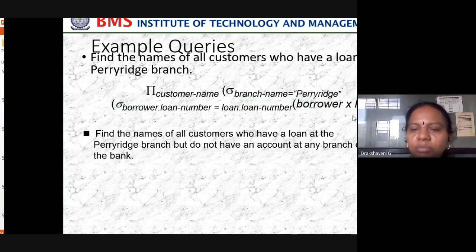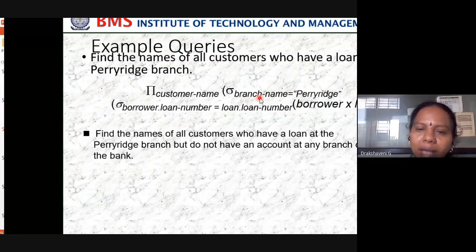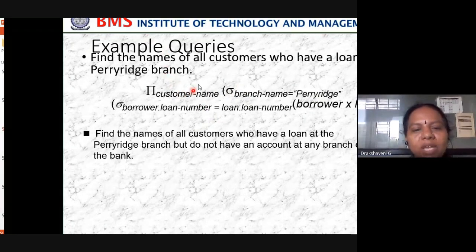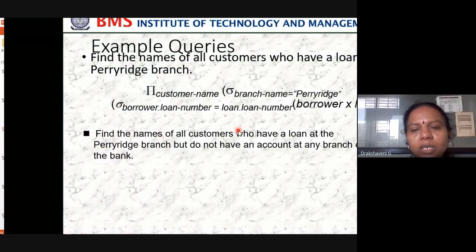So this is the Cartesian product. Borrower and loan, where the borrower table's loan number and the loan table's loan number should be the same, and the branch name is Perryridge. I want the customer names of the people whose branch is Perryridge. I want all those names. So like this, we have to write the queries for relational algebra. But you should know which operator to use when. You should read the query two or three times, then see how to apply them. They will give you the relations.